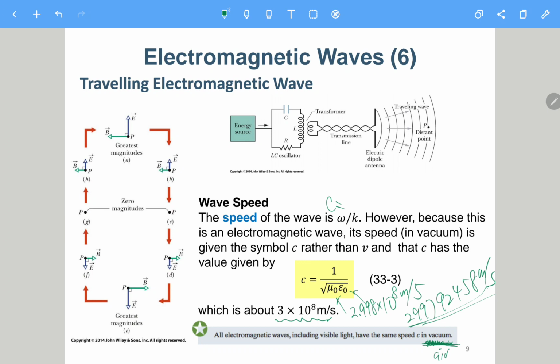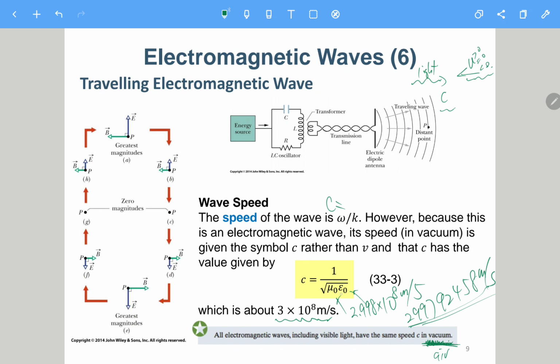If you also learn special relativity, 狭义相对论, it also tells you that if you are moving at a constant velocity relative to the light, you will still feel like the light is moving at c towards you. Even though this v is larger than 0, equal to 0, or smaller than 0, no matter whether you are moving towards it, not moving, or moving backward, the light is still moving at the constant c relative to you.